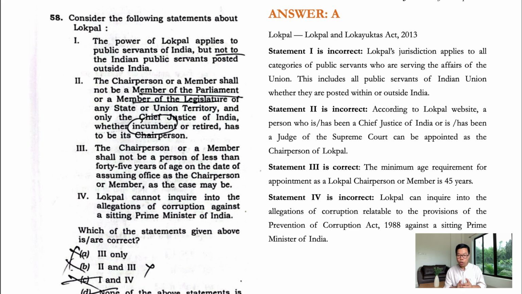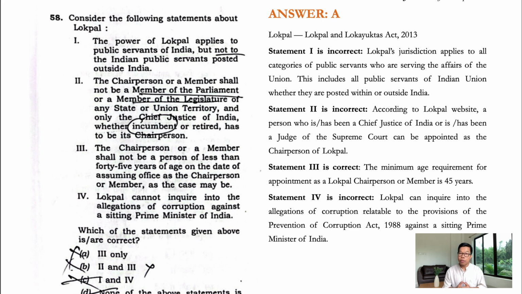Statement 2, the chairperson or a member shall not be a member of Parliament or a member of the legislature of any state or union territory, and only the Chief Justice of India, whether incumbent or retired, has to be a chairperson. This is again incorrect. The part 'only the Chief Justice of India' can be your clue.